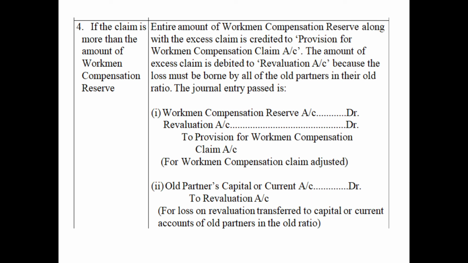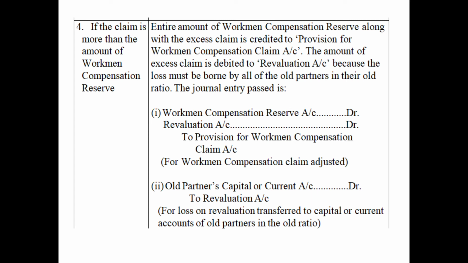As in the case of the example which we took verbally, in this entry, revaluation account will be credited with the excess balance, that is 20,000, and this 20,000 will be given to the old partners' capital or current account in the old ratio. As you can see in the narration: loss on revaluation transferred to capital or current accounts of old partners in the old ratio.